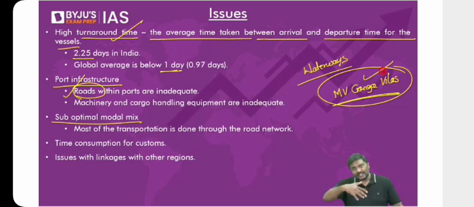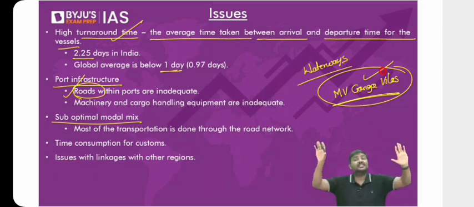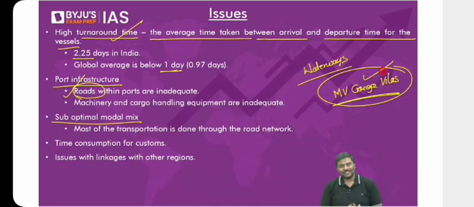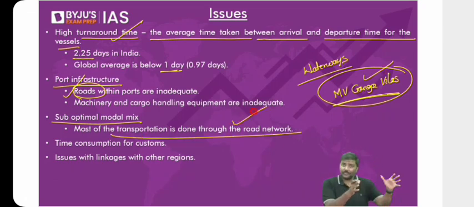Now, why am I introducing this concept here? Compared with roadways, railways are cheaper. But when you compare railways with waterways, waterways are much cheaper, because half of the work is done by the river flow itself. The cost of transportation is cheaper, and emissions are also much lower. But in India, a very small percentage of transportation is actually done through waterways. So we need to promote the development as well as the usage of waterways. We need to move away from road, and move more towards railways and waterways.